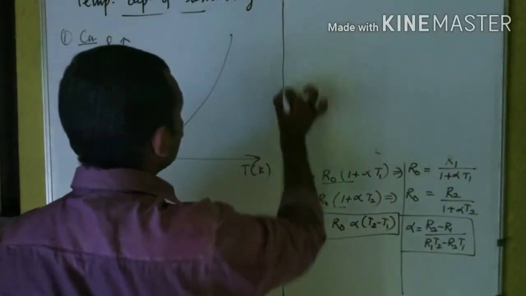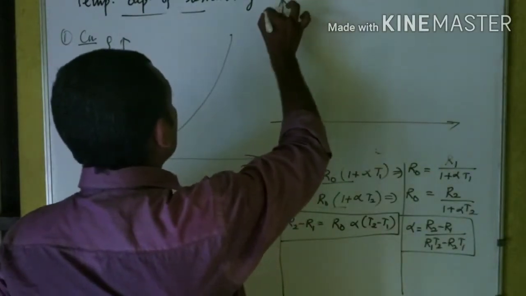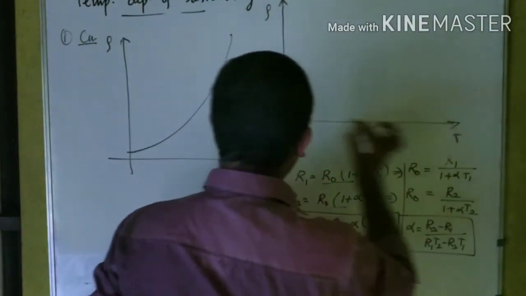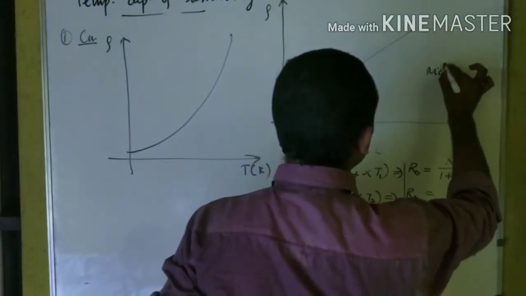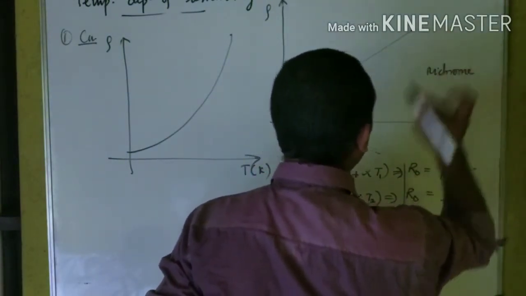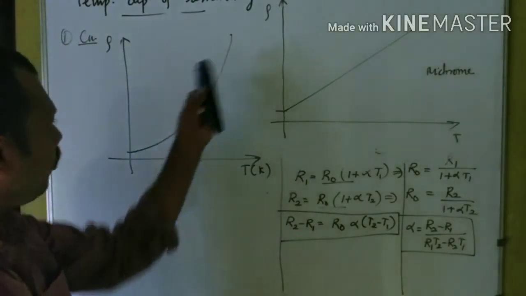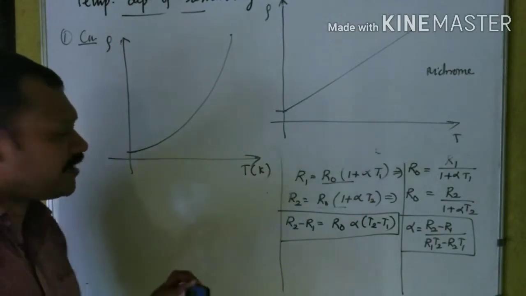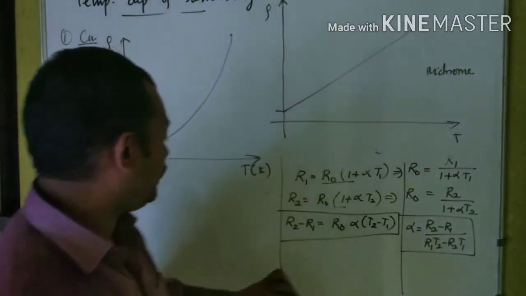Nichrome is a material used for the construction of a standard resistance. Rho versus T, the graph is a straight line for nichrome. You have to understand that for materials like copper, alpha comes out to be variable. That's the reason why the graph is curved. Here the graph is a straight line.